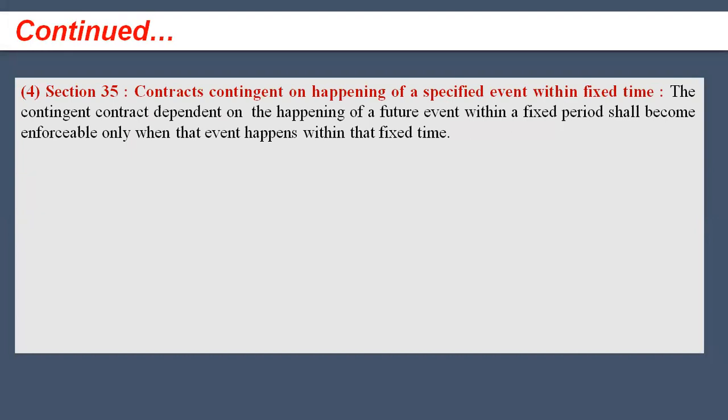Now the next rule is section 35. Contracts contingent on happening of a specified event within a fixed time. So there are two conditions, two contingencies. The very first is a specified event and the second one is a fixed time. The contingent contract which depends upon the happening of a future event within the fixed time period will be enforceable only when that event happens within that fixed time period.